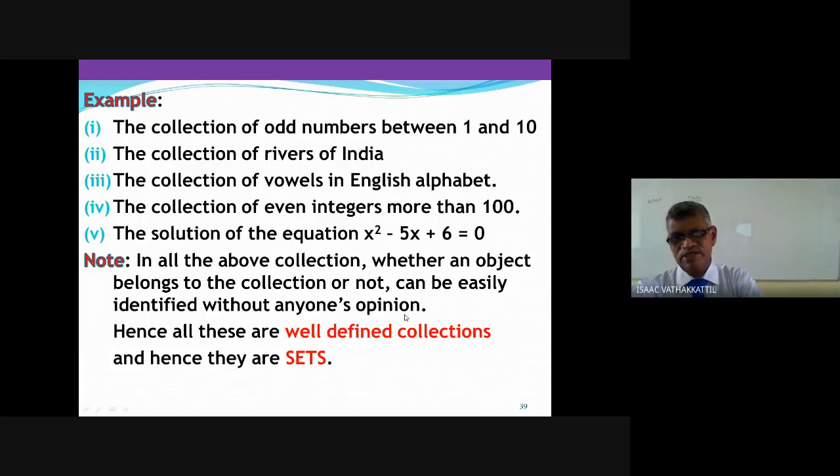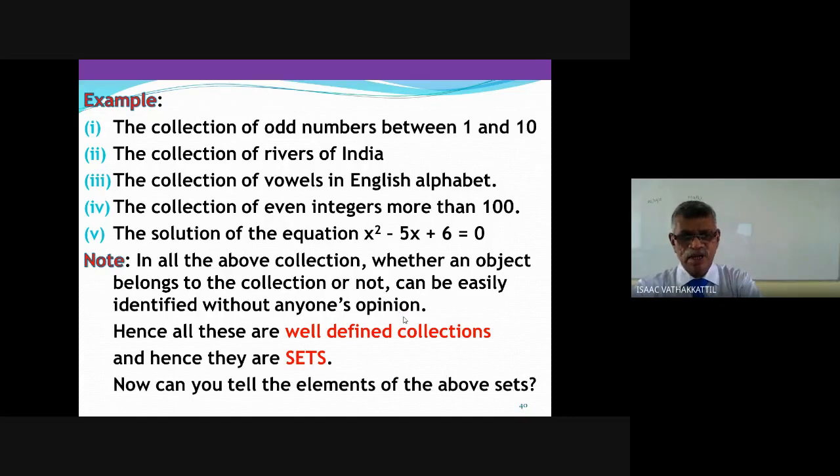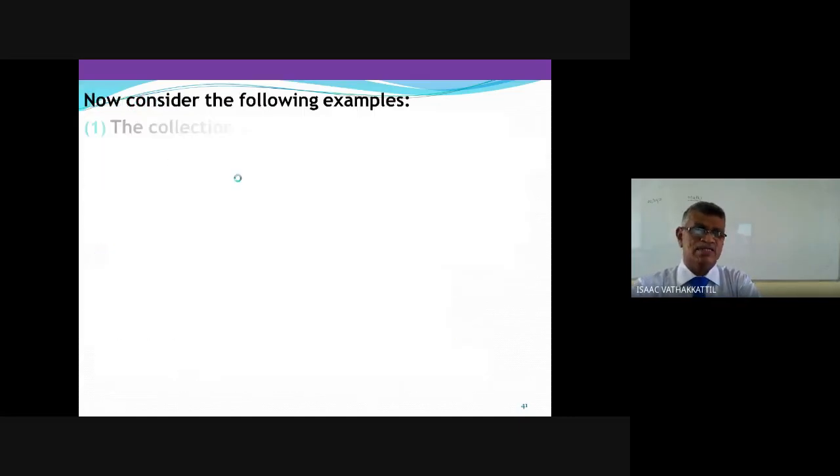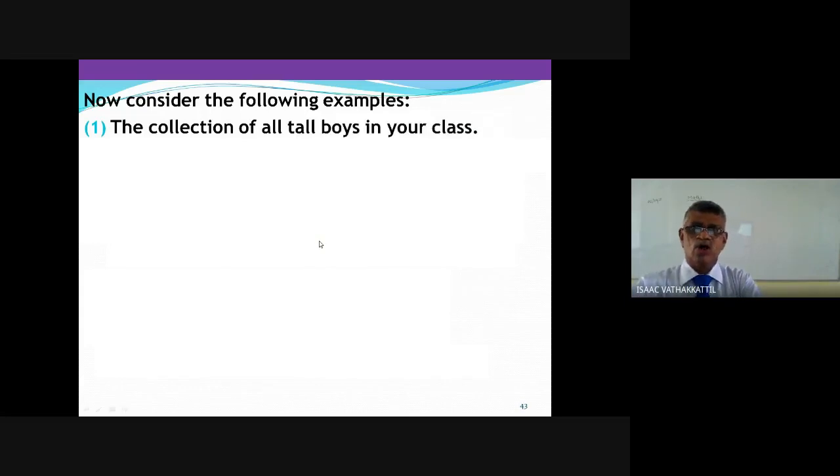Any queries? Fine? Okay. Keep up if you have queries, no problem. Now let us take some other examples. The collection of tall boys in your class. If I just name a boy, say Kiran, whether he is a member of this collection or not. Suppose he is a boy of this class. Whether he is a tall boy or not, who will decide? There may be ambiguity, there may be dispute. One says he is a member of this, and the other says he is not a member. There is a question of opinion.